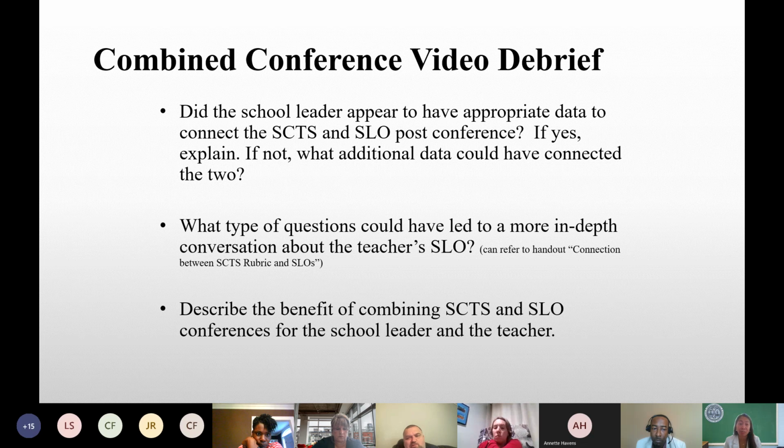And if yes, explain. If not, what additional data could have connected the two? So I'm just going to give you some quiet time so you can browse your notes. I should have been clearer in instructing that you could take down notes as you're watching. It's not an official classroom observation, but we can always take down notes. I'll give you time to think, and then I'll call for people to share.